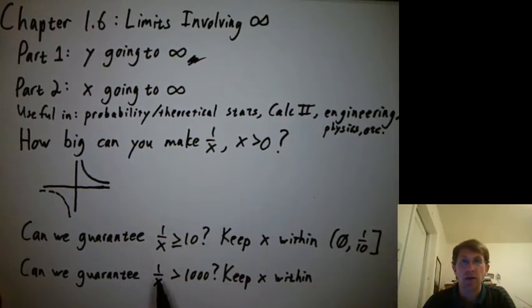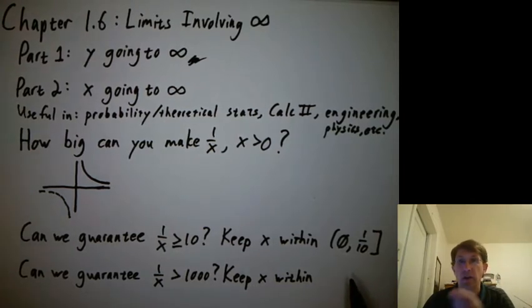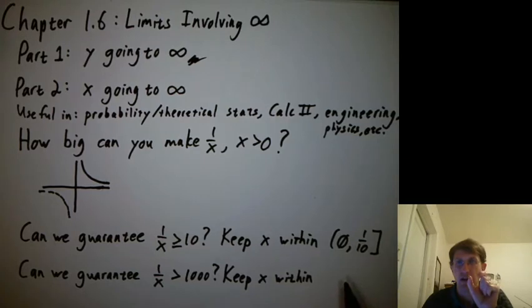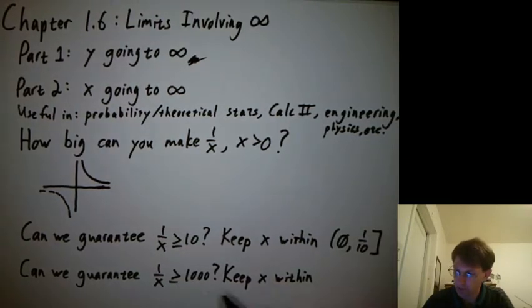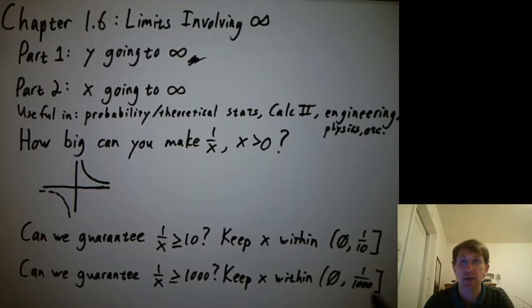Is there a way we could guarantee 1 over x is bigger than 1,000? What interval would I have to keep x restricted to, kind of a tolerance, to guarantee that 1 over x is bigger than 1,000? Well, again, we won't allow 0 itself, but you'd say maybe as long as x is smaller than 1 over 1,000, then 1 over x will be bigger than 1,000.